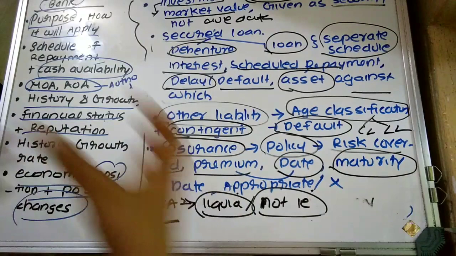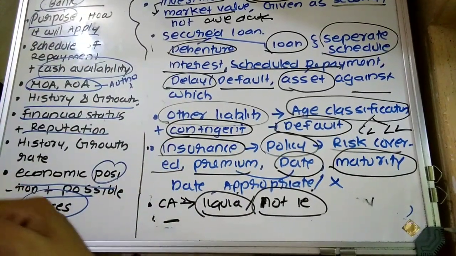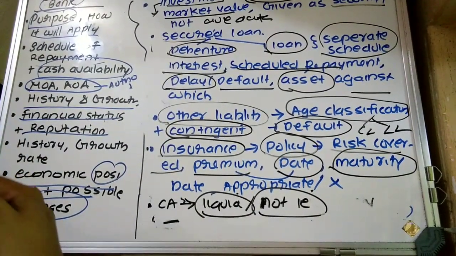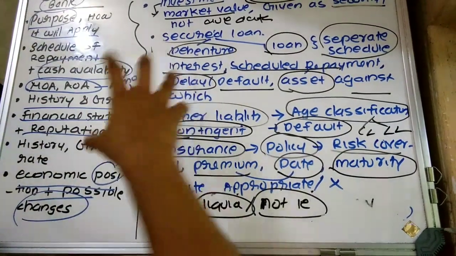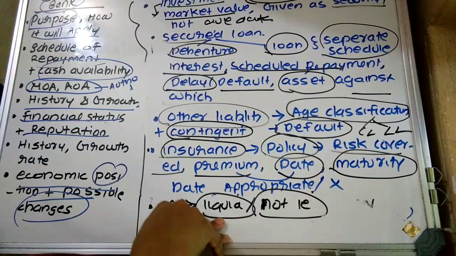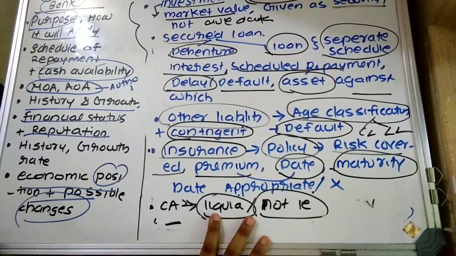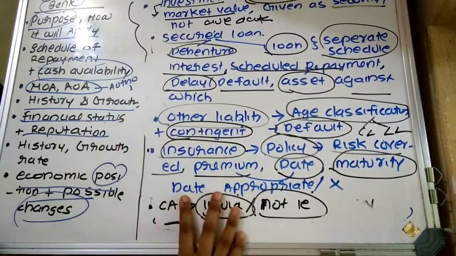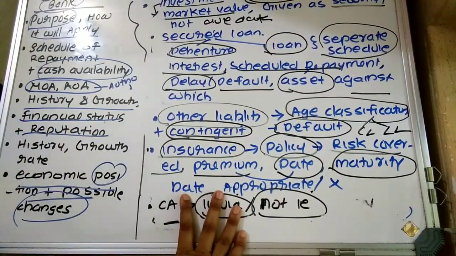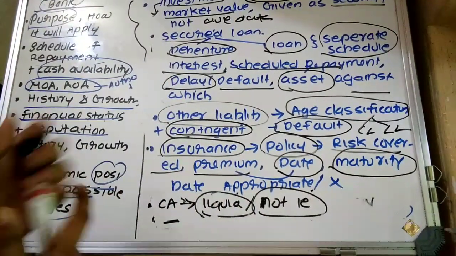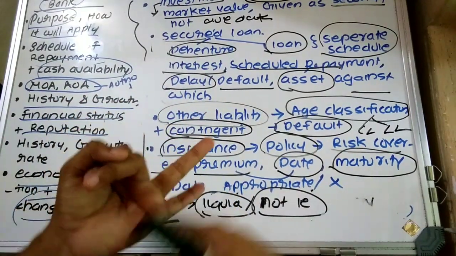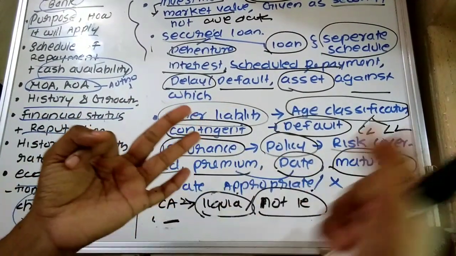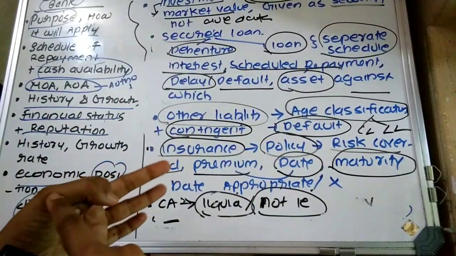This is mainly asking what factors are to be considered by an investigating accountant when he is undertaking an investigation on behalf of a bank, where the bank has received an application from the client for a loan. So first of all, the investigating accountant on behalf of the bank has to understand general information, the purpose of the loan, and if they grant the loan, how they can make the repayment, how they will apply this loan,